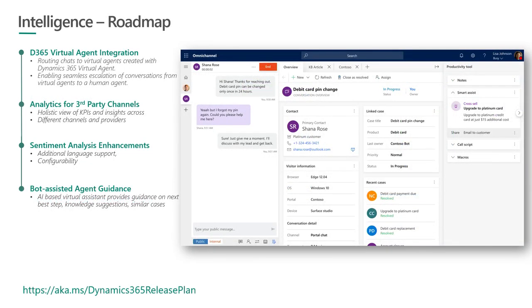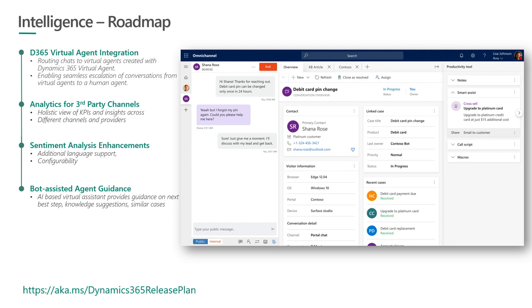A quick look at the roadmap. We will invest in integrating the virtual agent with Omnichannel. We looked at the demo wherein a bot conversation was escalated to a live chat conversation. The same will be enabled using the D365 virtual agent that we are enabling. The analytics view that we looked at for sentiment, we will enhance to include external channels as well. If you were to integrate your own channel within the Omnichannel ecosystem, the real-time and historical analytics and reports will start looking at information from those external channels as well.